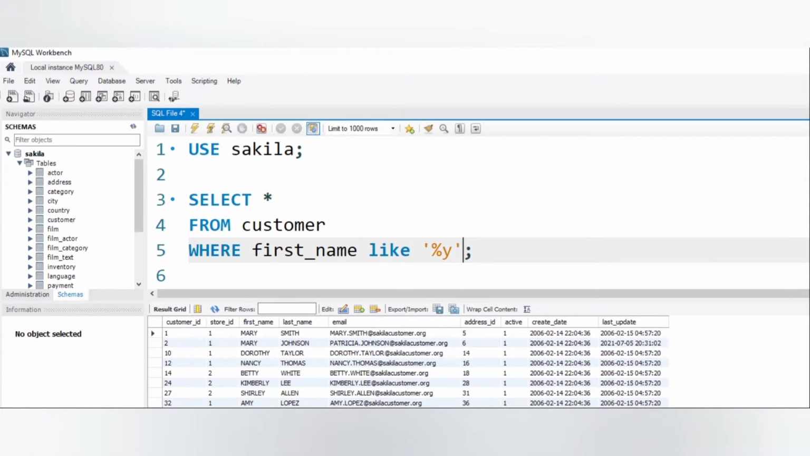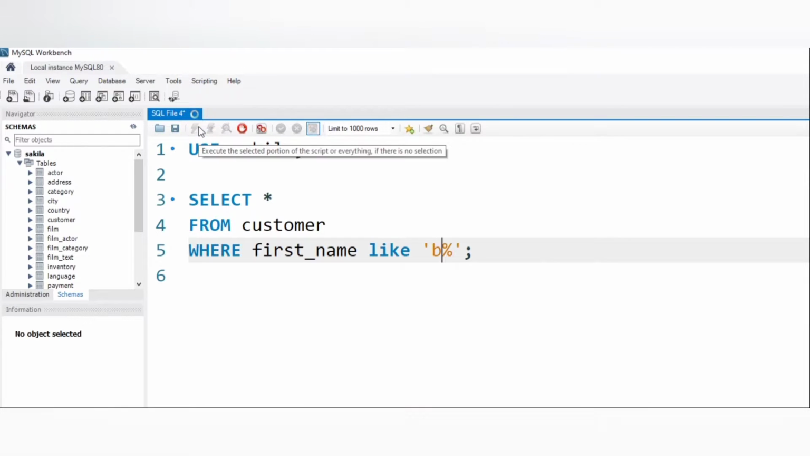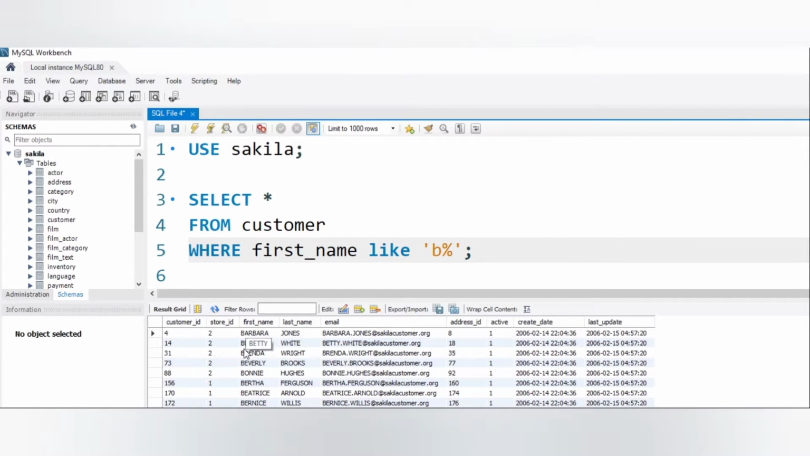Let us choose another letter now. I'll choose B. So now you will get names ending with B. These are all the names. We have only 2 records here whose names end with B. And if we want a name starting with B, you need to give B first and the percent sign at the end. And these are all the records whose name starts with the letter B.